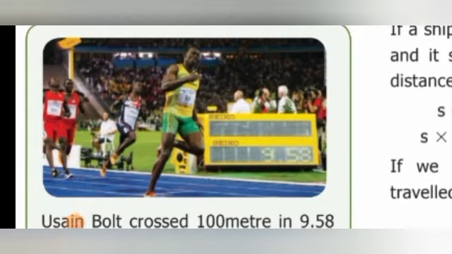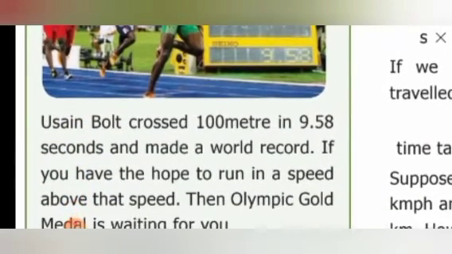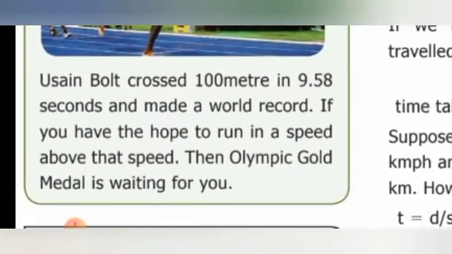Look at the man in the picture. Do you know who he is? Yes, he is Usain Bolt. He crossed 100 meters in 9.58 seconds. In 9.58 seconds, how much distance did he cover? 100 meters, and made a world record. He is an athlete. He is the fastest running athlete in the world and he created the new world record also.